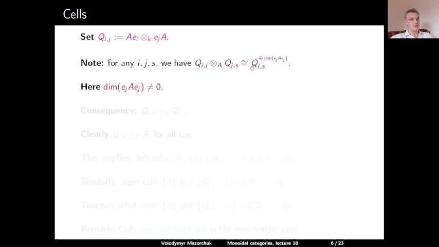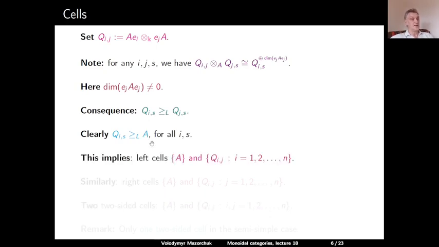In particular, then, from this formula, we see that starting from Q_js, we can multiply it on the left with something to get Q_is with a non-zero multiplicity. This means that Q_is is left greater than or equal to Q_js. And of course, it's clear that every indecomposable bimodule is left greater than or equal to the regular bimodule, because the regular bimodule is the identity object. And then this implies that the left cells of C_a